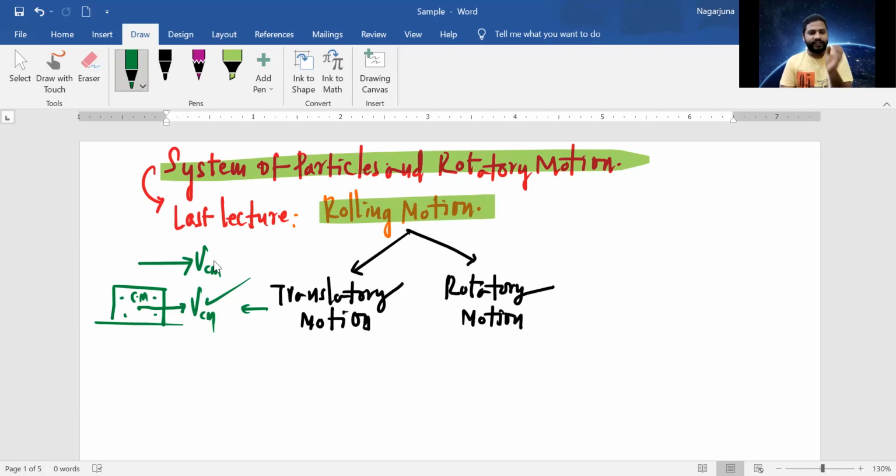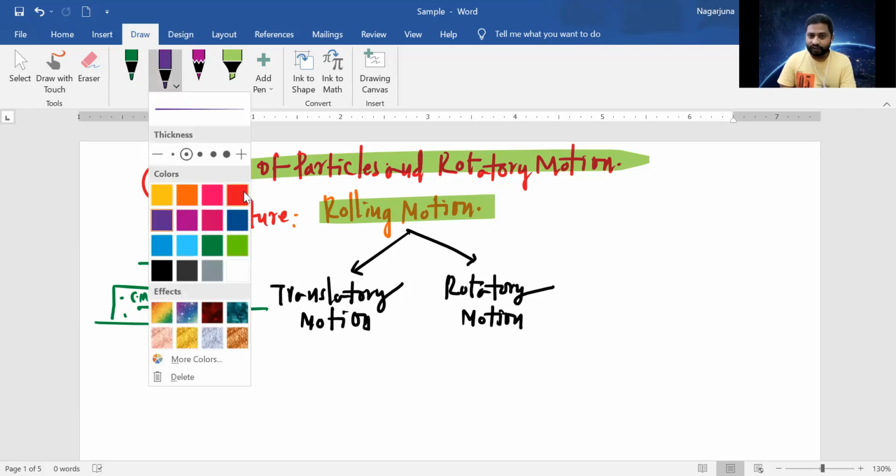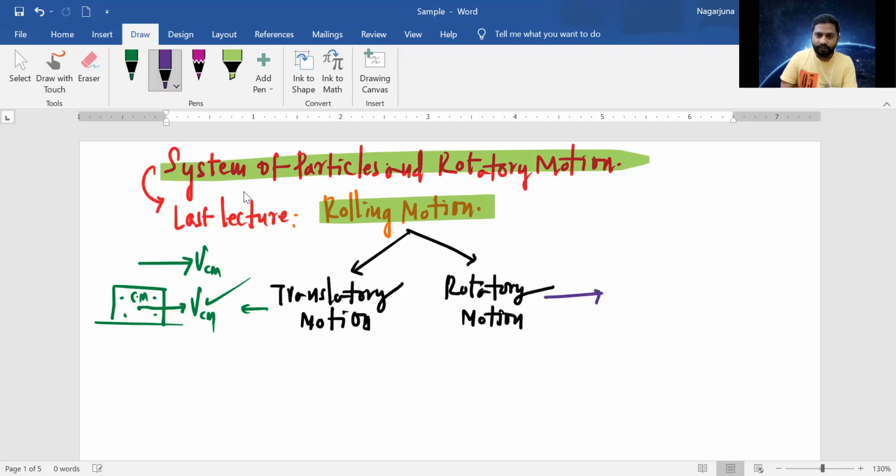In translatory motion, each and every particle present in the body must move with the same velocity. Whereas rotatory motion means, imagine this is the circular path taken by a body, and this is the center.